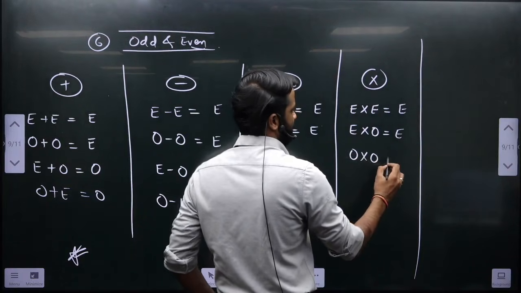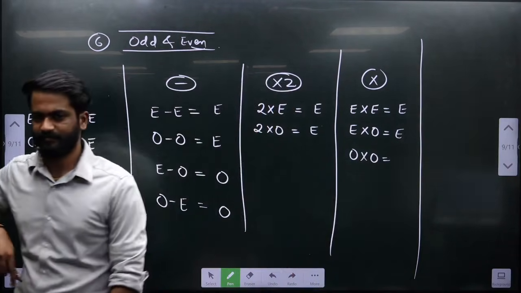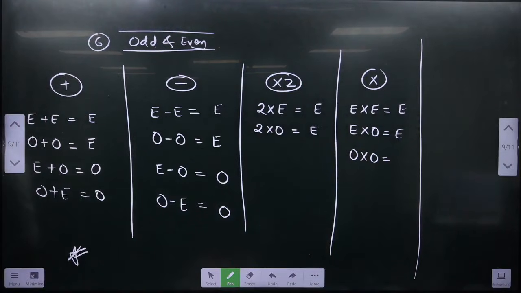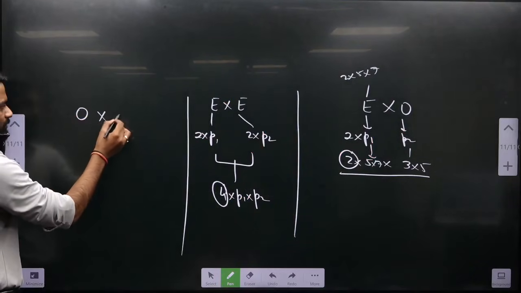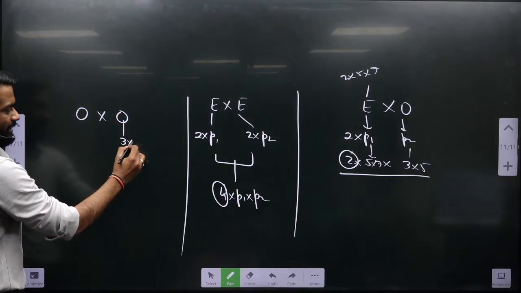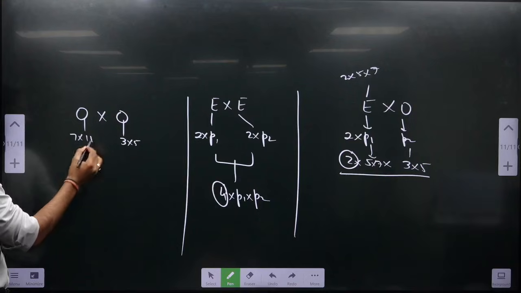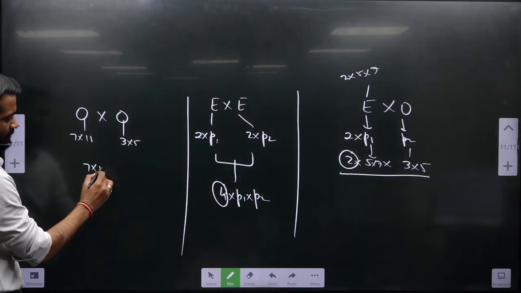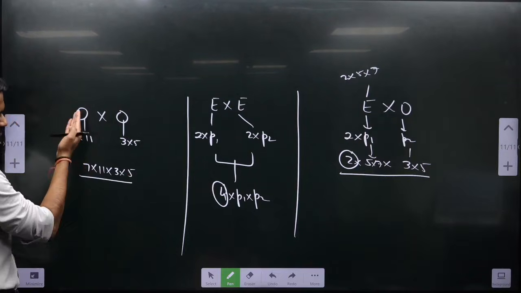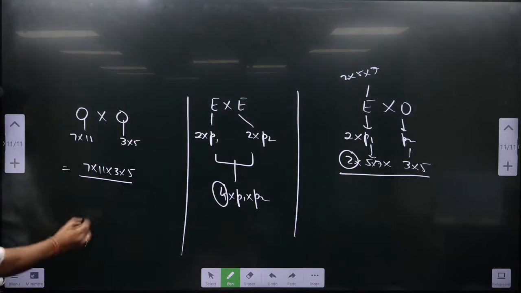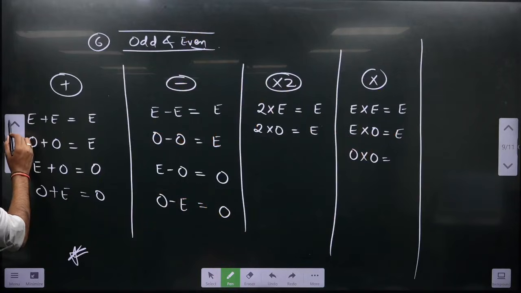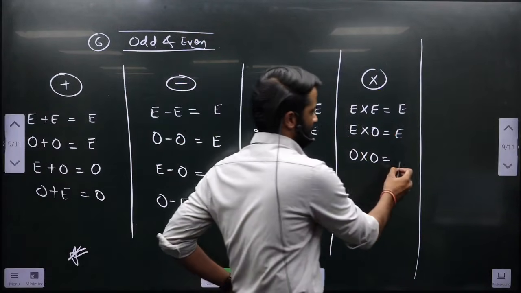Odd into odd, can this ever be even? Think before you answer. Can this ever be even? This will always be odd? Yes, and the reason is pretty simple. Odd into odd, let's say this is 3 into 5 and this is 7 into 11. When you multiply this, this will be 7 into 11 into 3 into 5. Since this was not having any factor of 2, and this was not having any factor of 2, this will not have any factor of 2. So this will also be odd. That means odd into odd is odd.